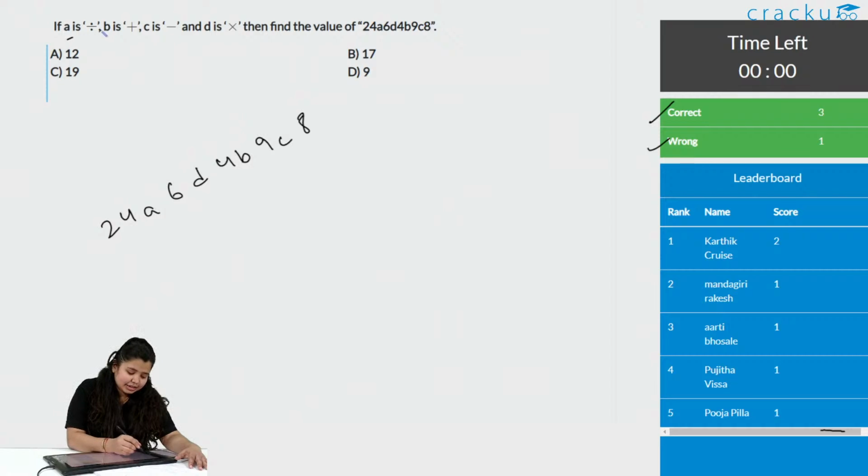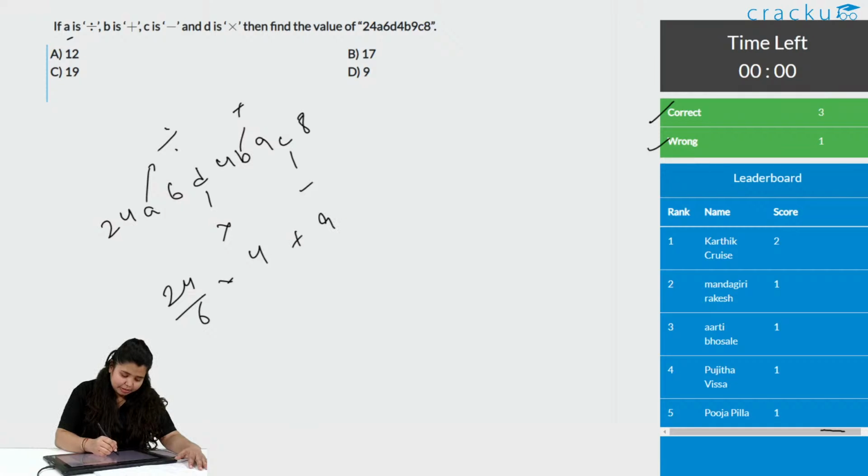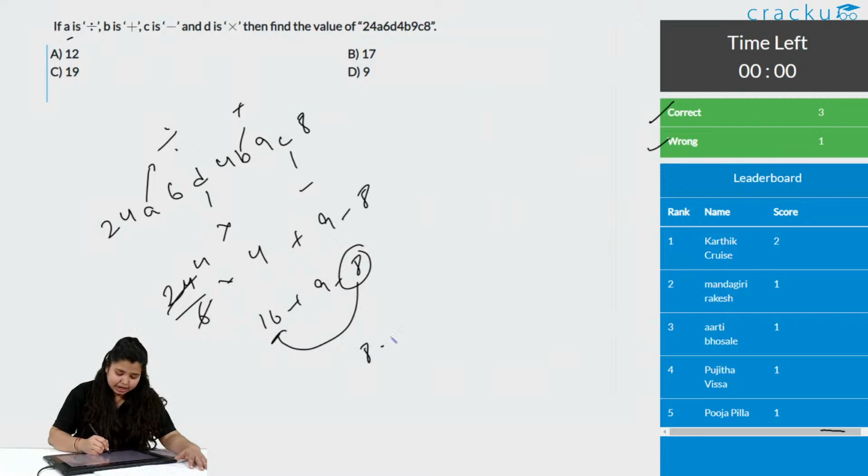A means divided by, B is plus, C is minus, and D is multiplied. So, simple: 24 divided by 6 into 4 plus 9 minus 8. This is what the question is asking us. 24 divided by 6 is 4, 4 fours are 16, 16 plus 9 minus 8. 16 minus 8 is 8, 8 plus 9 is 17. Option B is the correct answer.